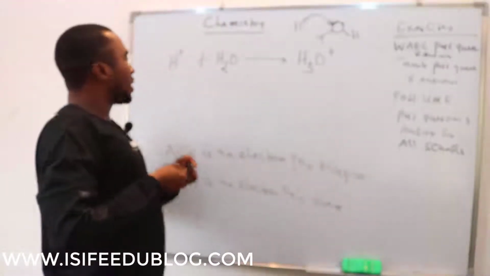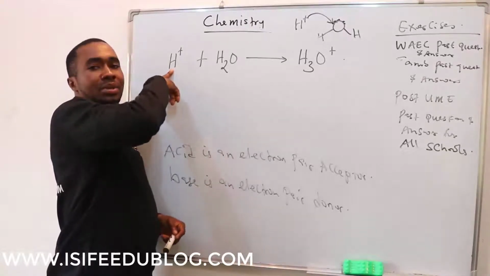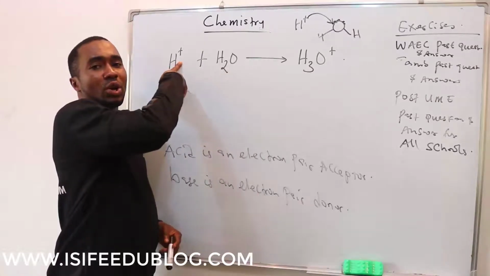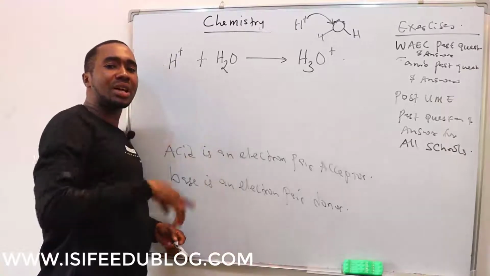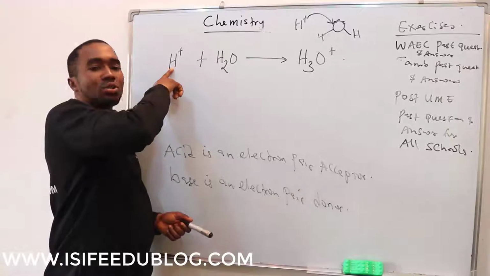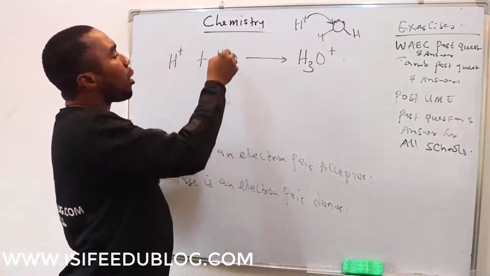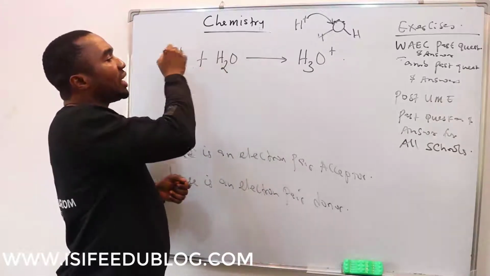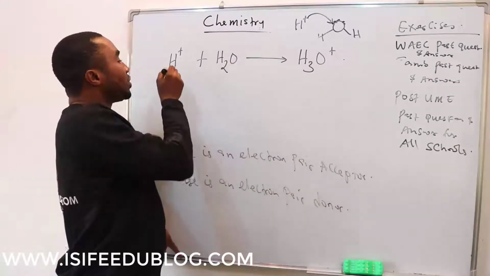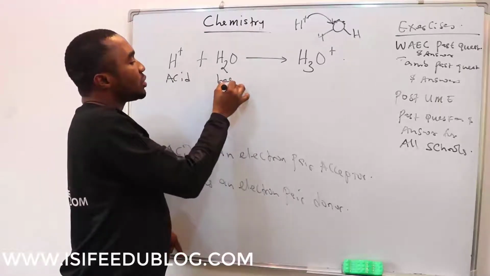In this case, this is the one that is accepting a pair of electrons, because hydrogen ion does not have an electron. What has one electron is the hydrogen atom, but when a hydrogen atom loses an electron, it becomes a hydrogen ion. So this hydrogen ion does not have an electron, but water has electrons. When water donates an electron pair to it, it forms the hydronium ion. So the one that doesn't have an electron is the Lewis acid, and this one is the Lewis base.